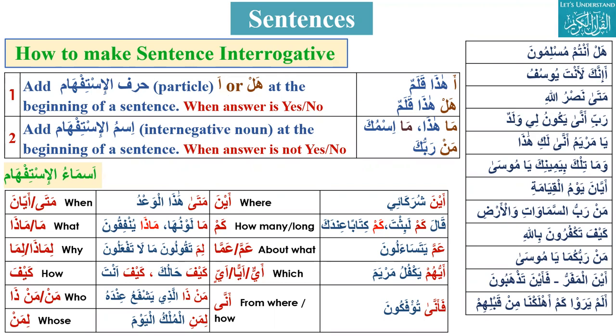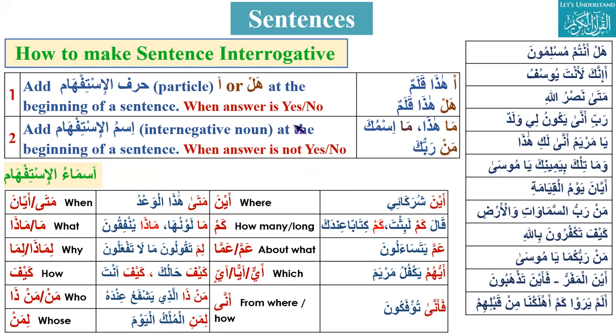And if the answer is not yes or no, then we have to use asmaul istifham, like ismul istifham, and there is a list of that. We should know the meaning of all those ism, so that we can use them whenever they come in the Quran. We can translate them like mata, amma, aina, anna, kaifa, man, maza, liman, ayyana, when. This is the only important thing, the only list we should know, the meanings, and they will become istifhamia or interrogative.